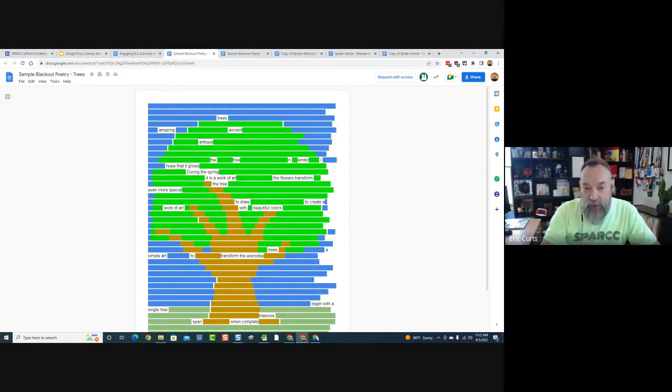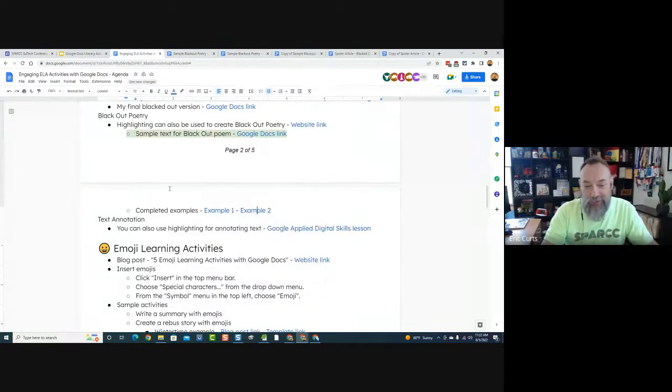Instead, I found the words I wanted and I made them all white with a gray background. And then I went through and selected everything else and turned the text and the highlighting the same color. So all of these words, I made them blue text and blue highlighting. So they became the sky. And then these became the leaves and the trunk. And so you can get creative. You can approach this in different ways, but the idea is using the highlighter tool creatively.